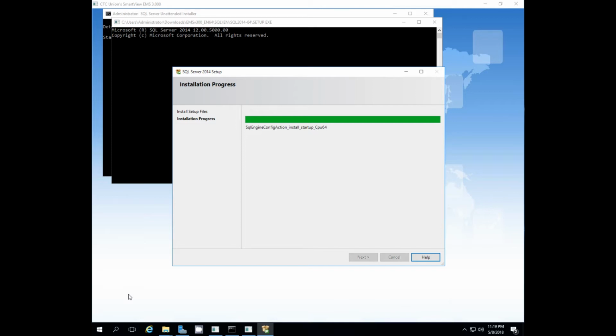And here's the very end, almost finished installation of MS SQL Server. This is SQL Server Express version 2014, and it's a 64-bit if you're installing this on a Windows server.